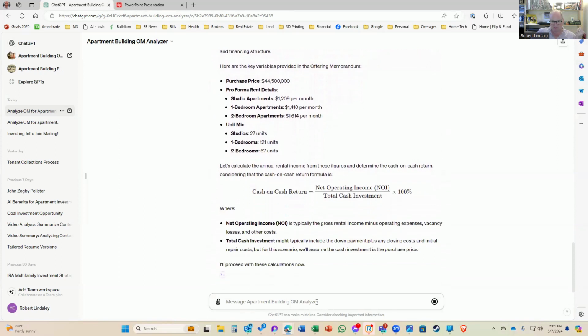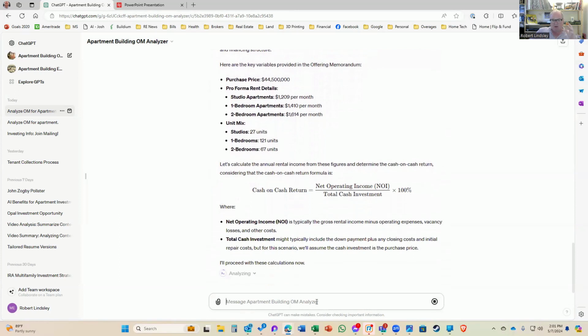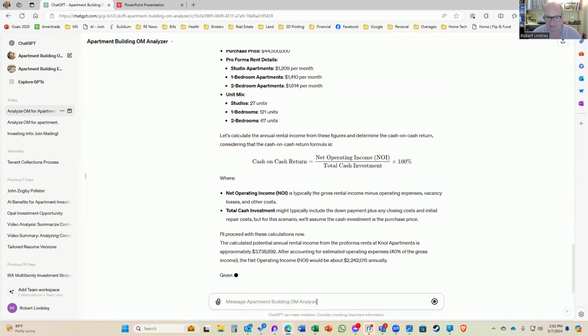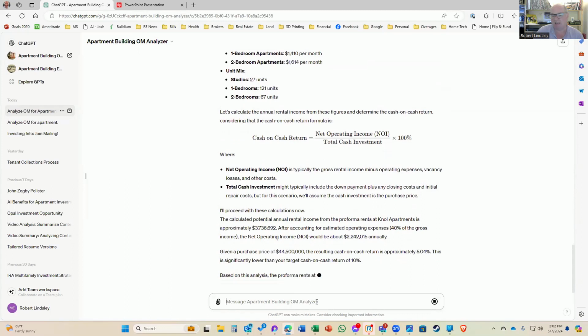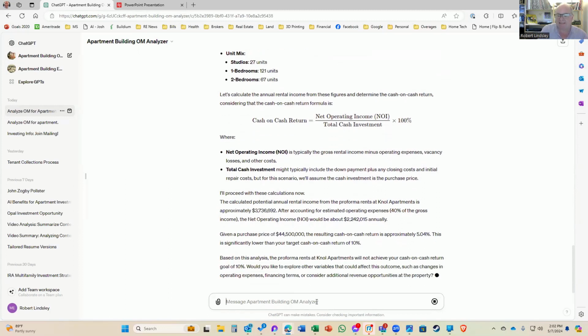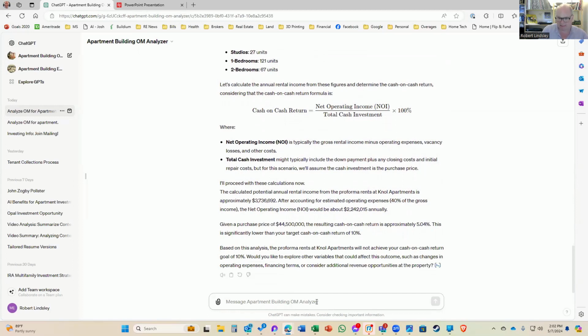Okay, when it's proceeding with the calculations, I find that this is where it gets a little confused sometimes. It will just bail or come up with some error, and then I'll have to recalculate it two or three times. So this is just a good guide, and you really want to compare these numbers against the actual offering memorandum before you make an offer. This is really meant to give you a high level view to see if this property is even worth underwriting.